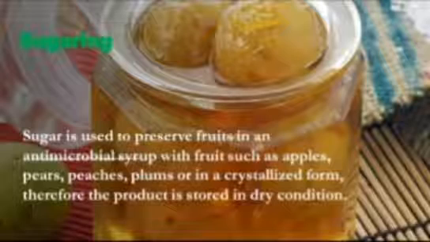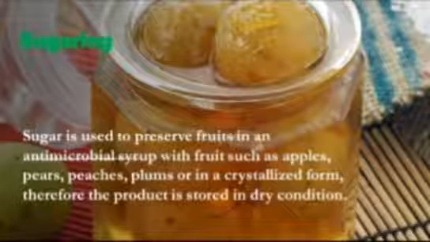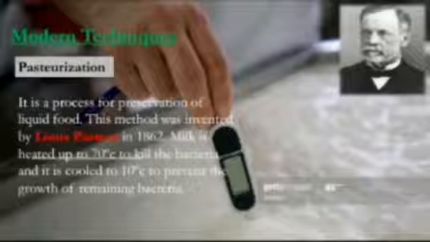The next process is sugaring. Sugar is used to preserve foods in an antimicrobial syrup, with fruits such as apples, pears, peaches, plums, or in crystallized form. Here I added a picture of amla that is preserved in sugar syrup, which is known as sugaring.